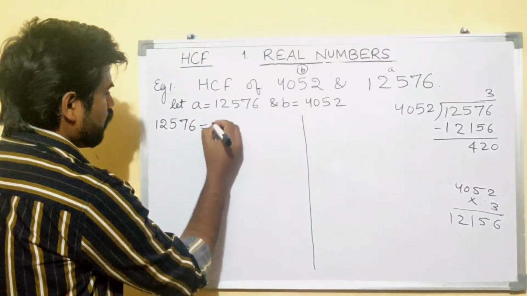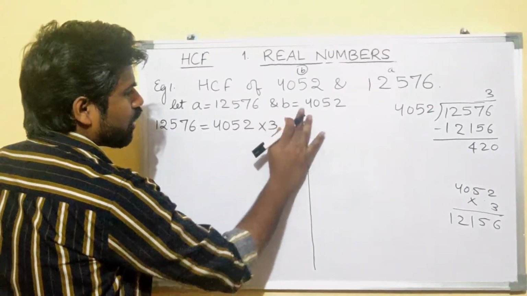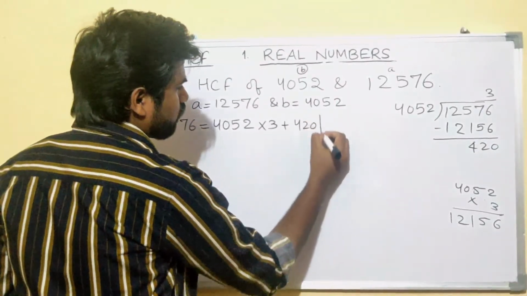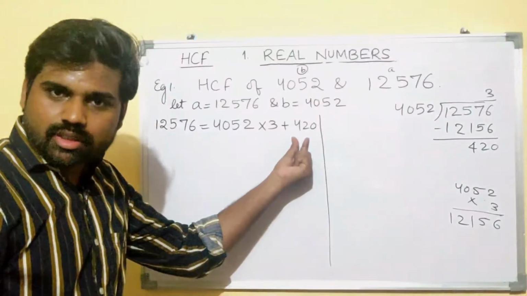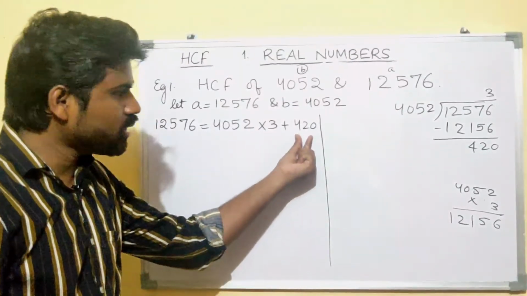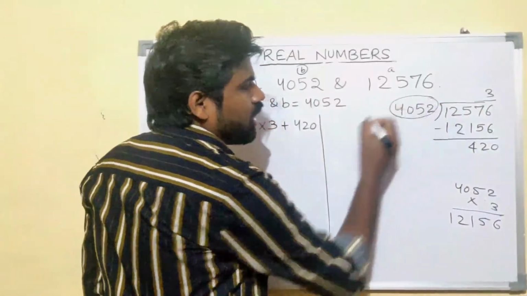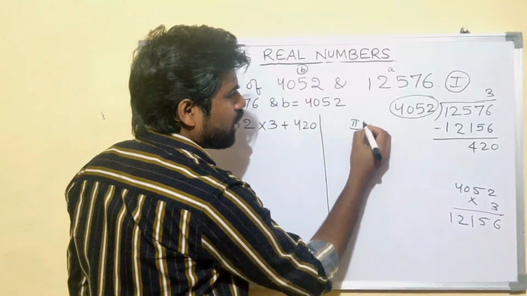12576 equals 4052 into 3 plus the remainder 420. Okay, now what did I tell you? Is it the last step? No, because the remainder is not 0. Your divisor will become the dividend. This is your first step. The second step will be